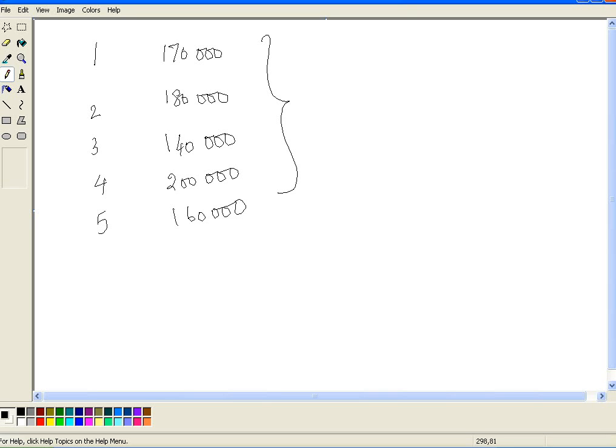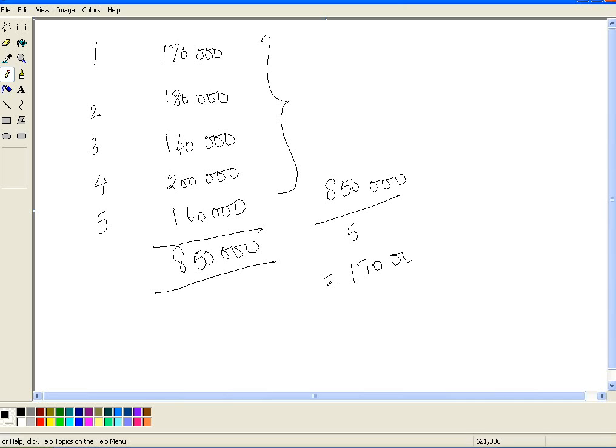So as we can see, there is no trend that emerges. It's neither an increasing trend nor a decreasing trend, and so we use the simple average method. And even in your exam, unless they specifically ask you to use the weighted average method, please use the simple average method. So let's find out the total of these numbers. Okay, so this gives us 8 lakh 50, right? And so average profits is 8 lakh 50 divided by 5, which is lakh and 70,000 rupees, and goodwill